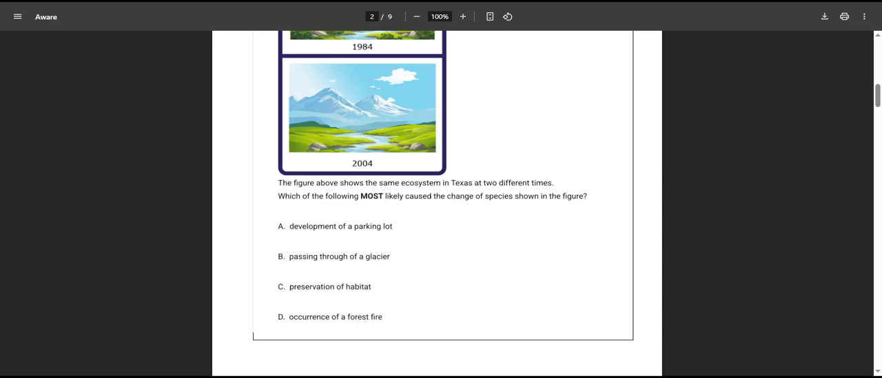Passing through of a glacier. I had so many kids that answer this one, y'all. There are no glaciers in Texas. It's Texas. Think about it. It's 80 degrees outside today. Glaciers, not going to make it. C, preservation of habitat. Preservation means that somebody went in and did something good to try to save it. Not C. D, occurrence of a forest fire. Forest fires burn down trees, so that might be it. So the correct answer is D.